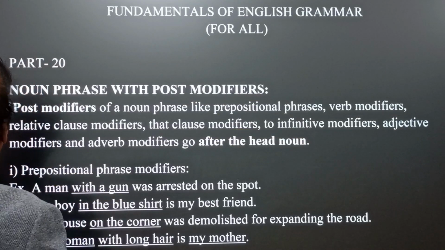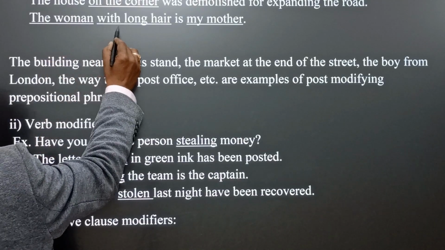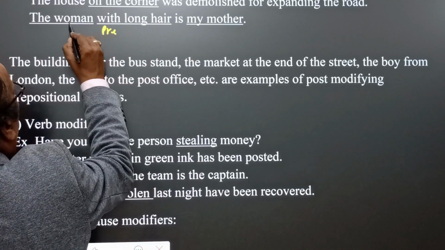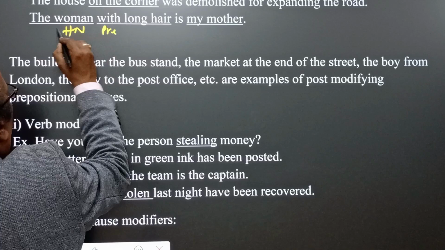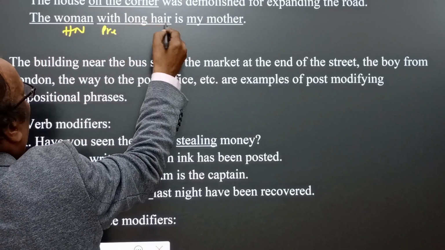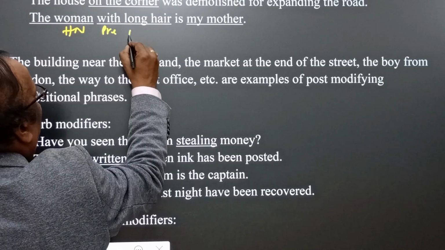Prepositional phrase. Now, the woman with long hair: with is the preposition, the woman is the head noun phrase, and with long hair is the prepositional phrase.